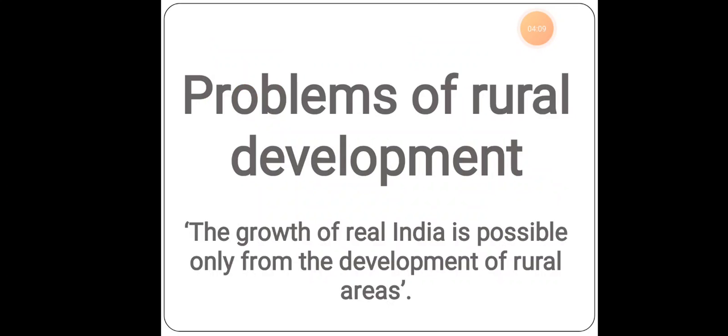Now, what are the problems which arise under rural development? It is said that the growth of the real India is possible only from the development of rural areas. Why? Because the majority of the rural areas are present in India. Only some of the cities are highlighted, even though the majority of the population lives in rural areas. Because of this, the creation of employment opportunities and getting any kind of monetary fund or assistance is very difficult for the people who live in the rural areas.